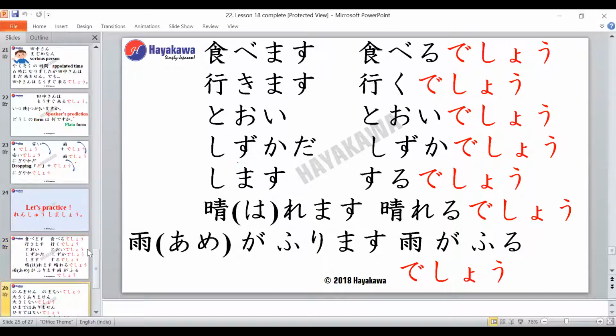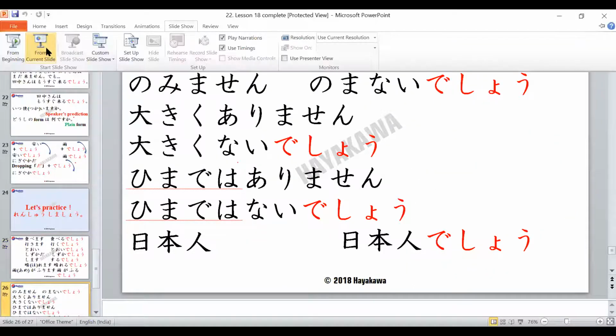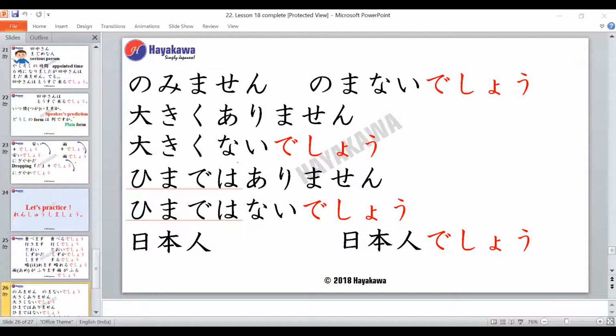We practice a bit more. So we have the verb nomimasen. What is the desho form for this? Can anybody guess? Nomanai desho, right? Plain form. We have to convert it to the plain form for verbs and add desho. So even though it's in the polite negative form, we make it the plain negative form, that is the nai form, and add desho.